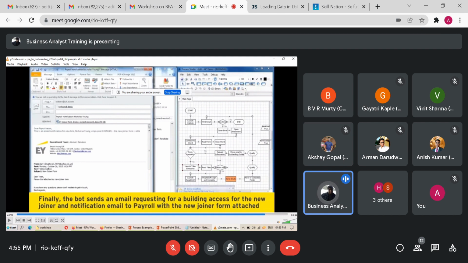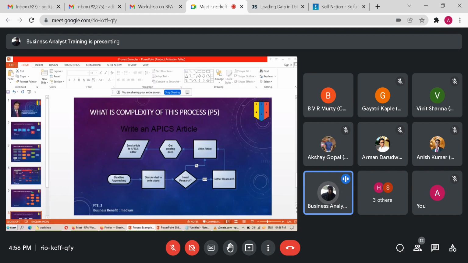But to give you this thing, what did I tell you? Robot and human beings are going to work together. Robot is going to do 80% of the work. Human beings are going to check that work and verify whether that work is correct or not. If you are saying that human beings are going to be fully out of the picture, no, that is not going to happen.